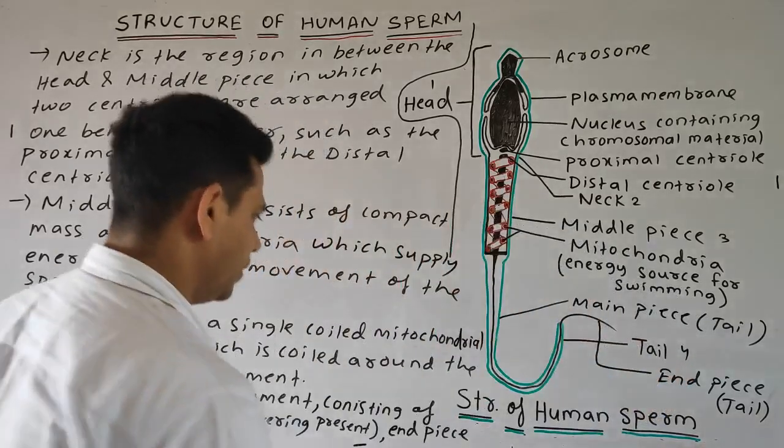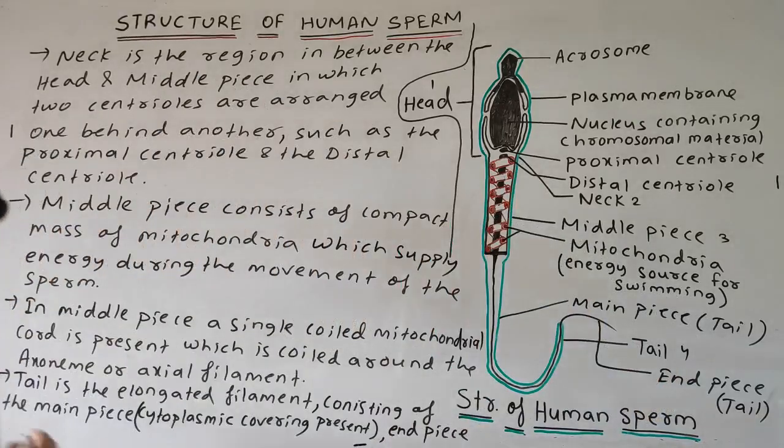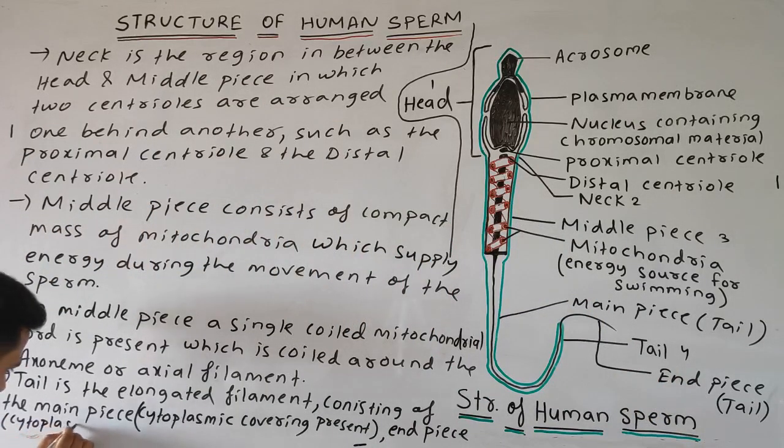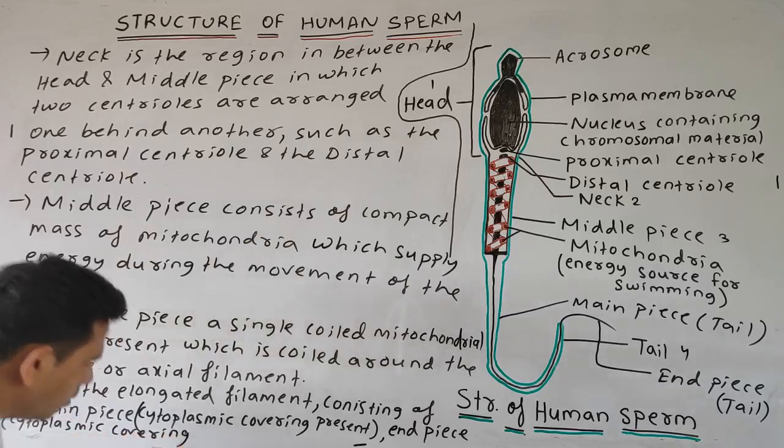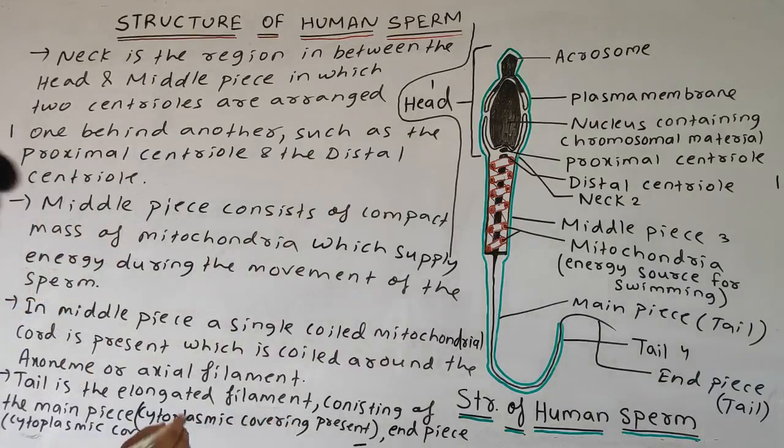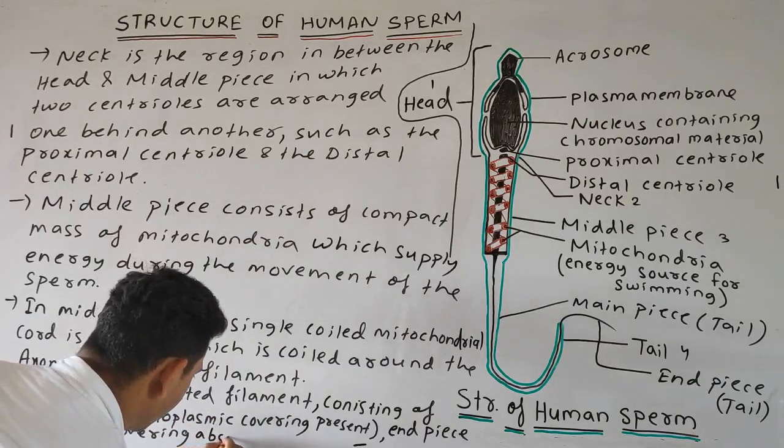Okay, end piece means the cytoplasmic covering is absent, as the covering is absent.